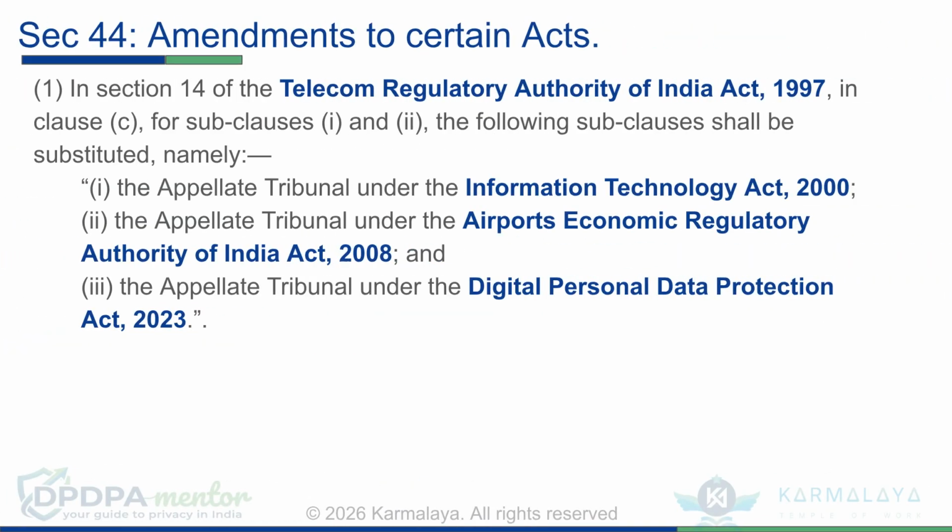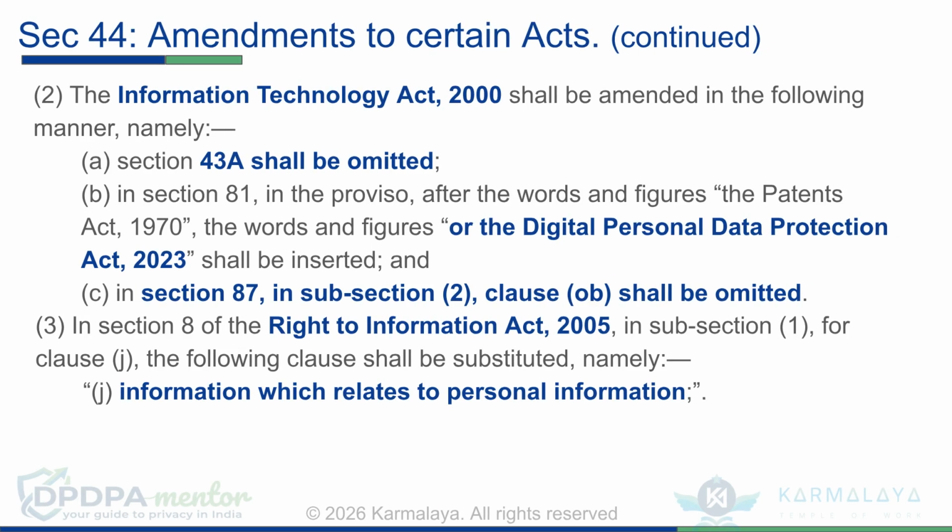Section 44 concerns amendments to certain Acts. Per subsection 1, the Telecom Regulatory Authority of India Act 1997 is amended to include the Appellate Tribunal under the DPDP Act 2023. Continuing with Section 44, per subsection 2, the Information Technology Act 2000 is also amended.